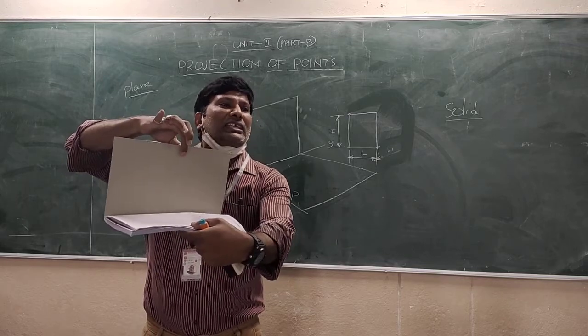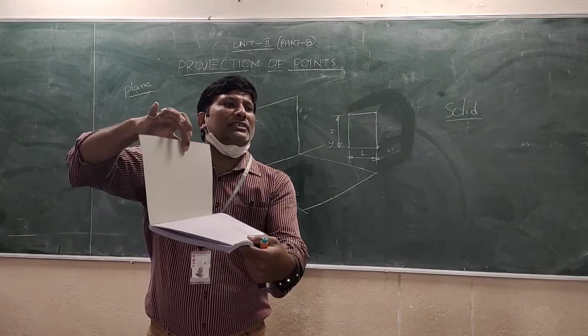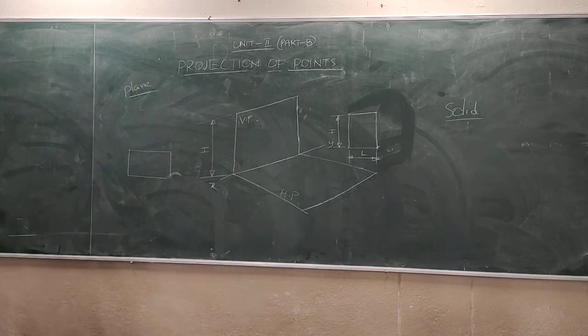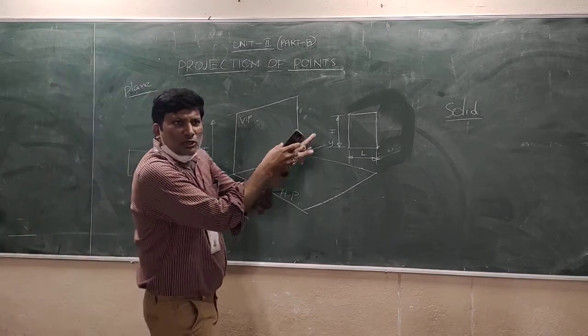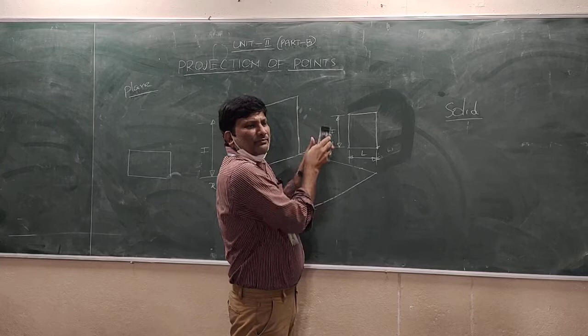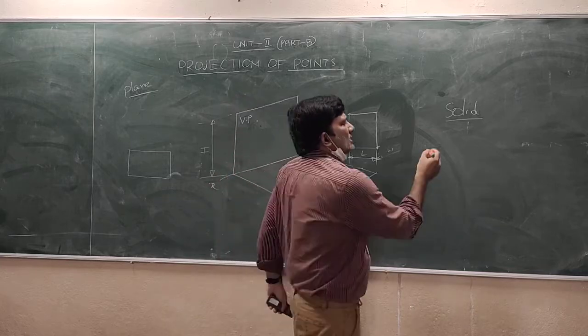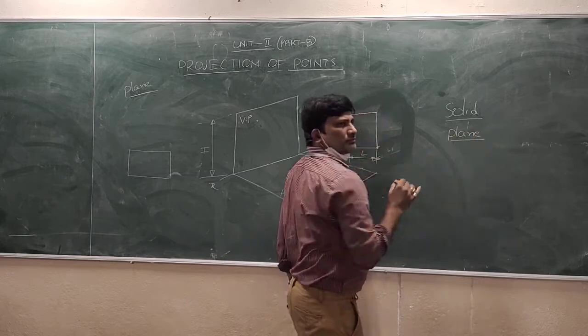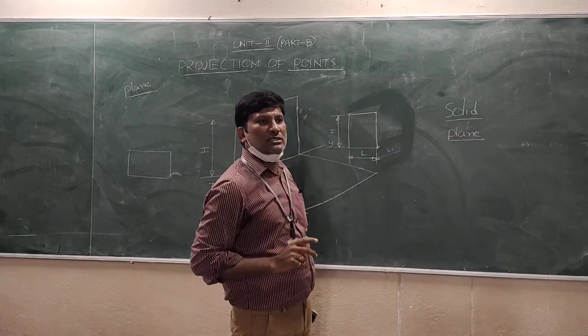Thickness will be negligible, so the width parameter we are not considering. So what are the two dimensions that will be there? One is the length and another one is the height. So what we have to call it is a plane. It consists of only two dimensions.